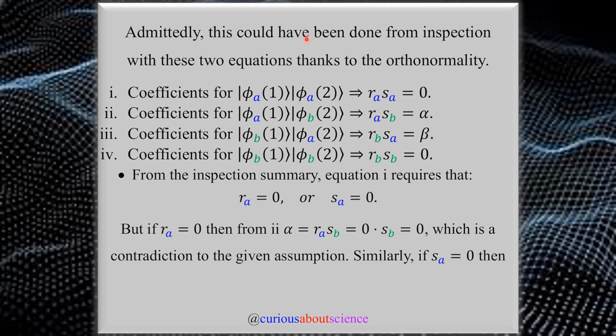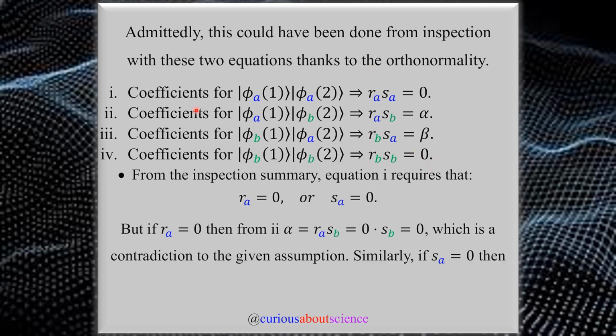Okay, so admittedly, instead of taking the inner products and doing all that work, we could have just done this from an inspection of the two equations thanks to that orthonormality condition. So if we just compare the coefficients on the phi A for state 1 and 2 terms, we get the same result. RA SA needs to equal 0. Coefficients for A1, B2, we get RA SB equals alpha. Makes sense. B1, A2, RB SA equals beta. So you see the switching pairs going here. Makes sense. Last but not least, we see that RB SB needs to equal 0 as well.